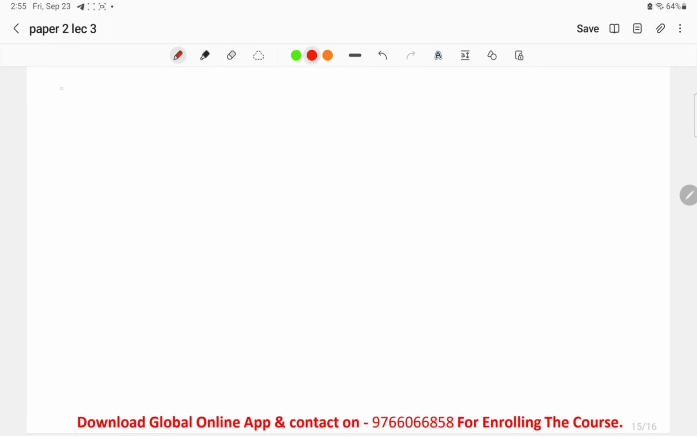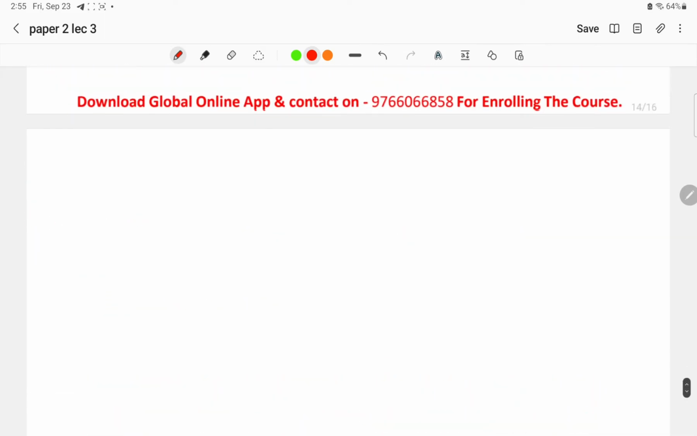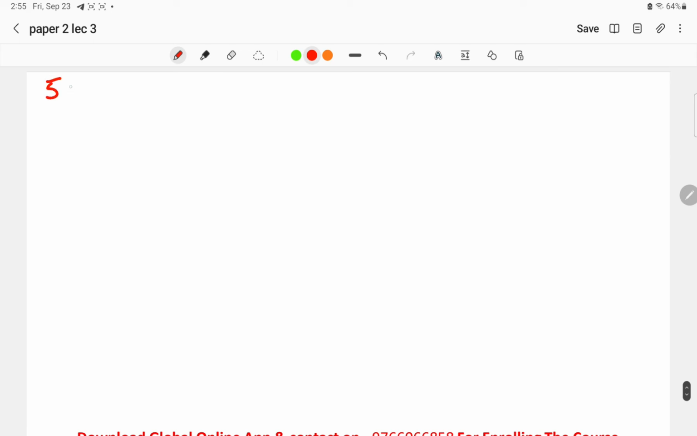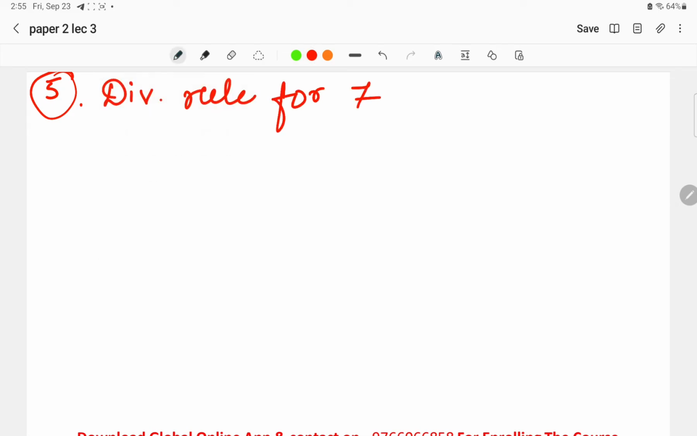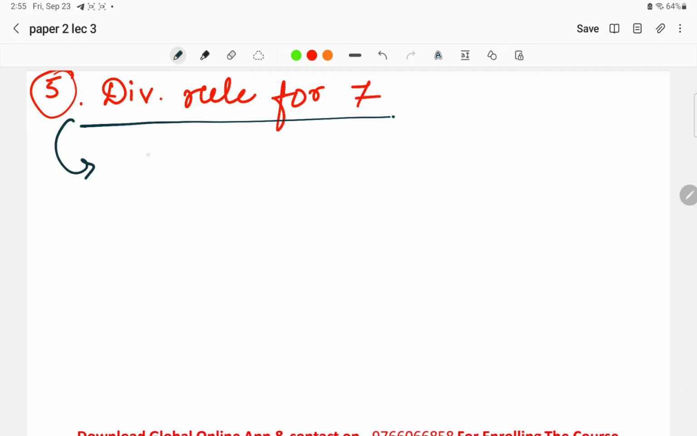Okay, the fifth one, divisibility rule for 7. For this, this is a topic of discussion here, we have to understand in detail. If I take a number over here that is 343 and we have to check whether this number is divisible by 7 or not, what we have to do is take the last digit. Last digit is 3.